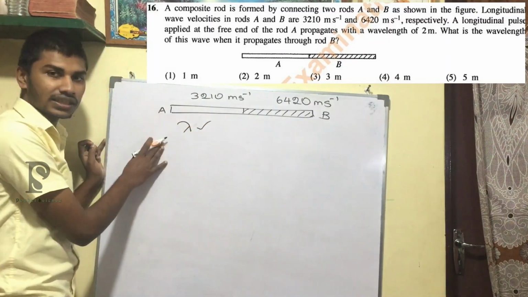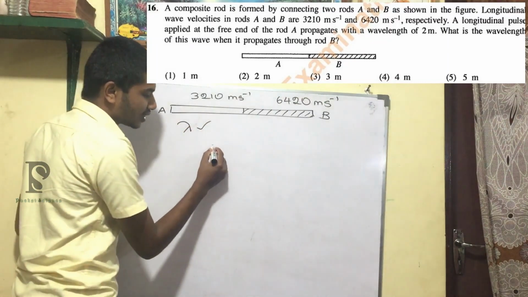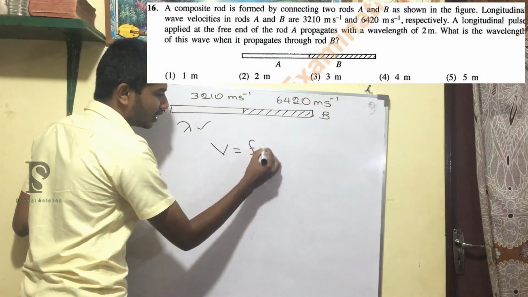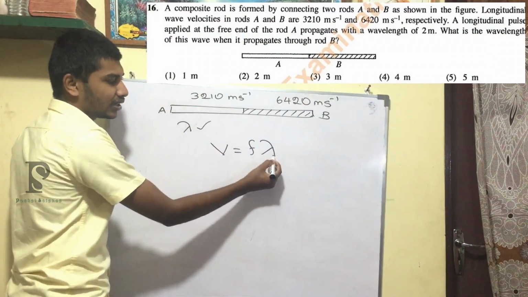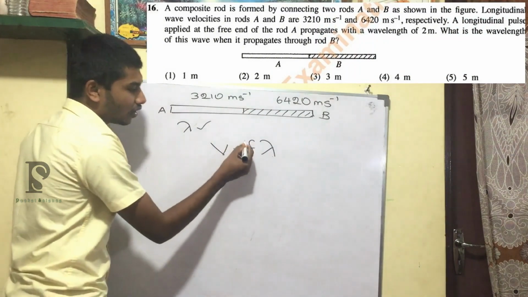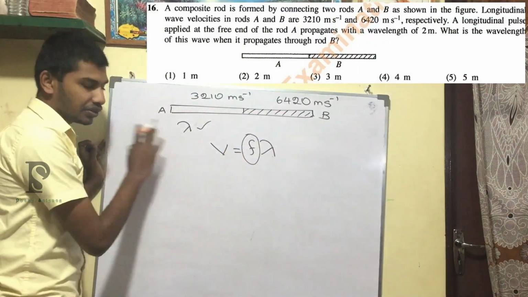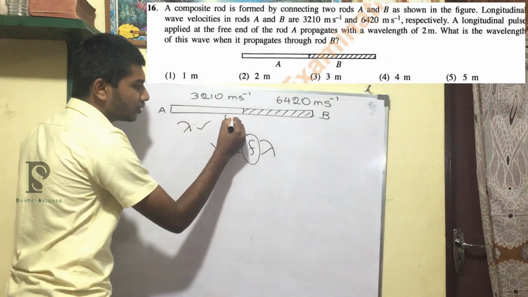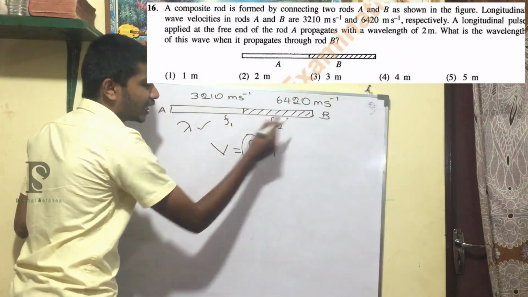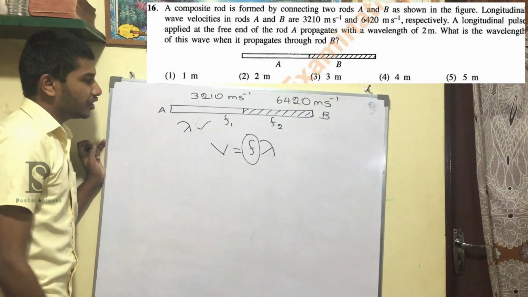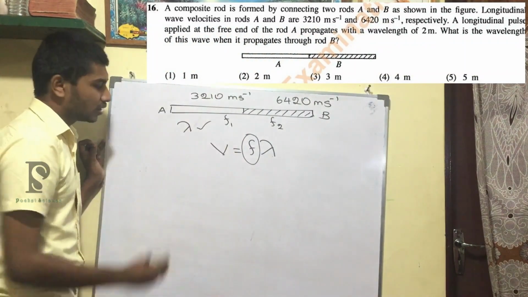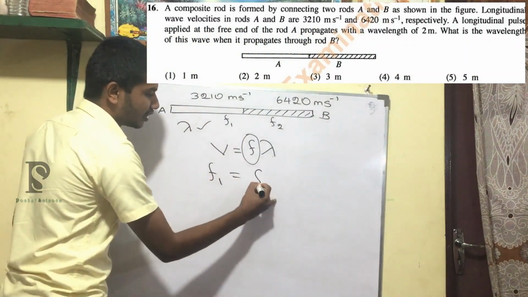With the equation v = fλ, when the velocity changes, the wavelength changes; only the frequency is the same for both the rods. So what we are going to do is equalize the two frequencies of the rods, so it will be f1 equals f2.